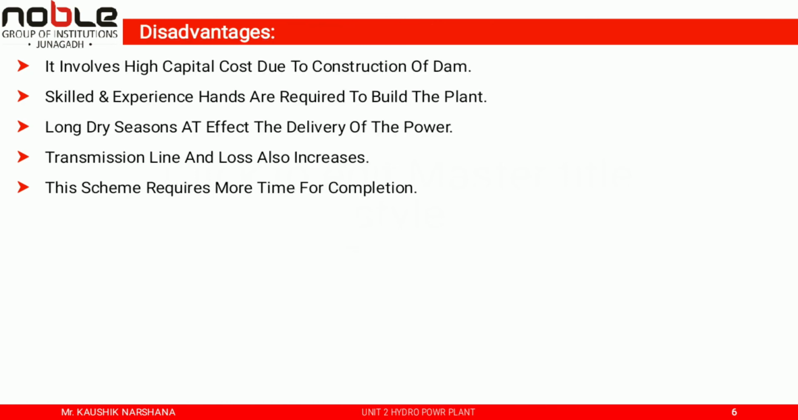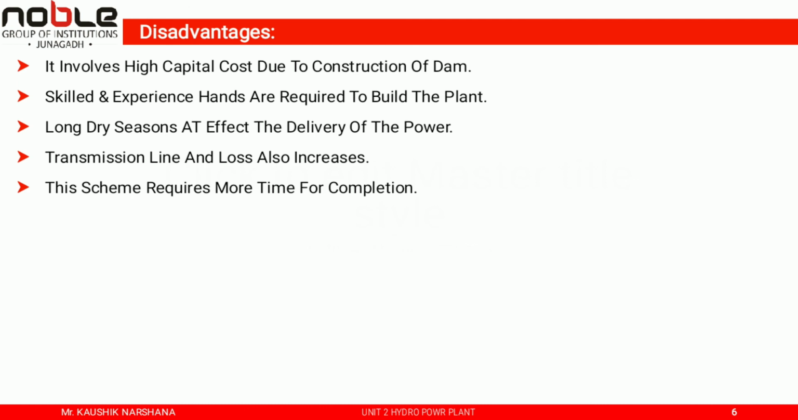Again, there are some disadvantages. A lot of civil engineering work has to be done, such as a large dam, canal, penstock, etc. to be constructed, so the initial cost is very high. Normally, such schemes are in hilly regions where there is no transportation facility, so approach roads, etc. have to be constructed first, which results in high initial cost.